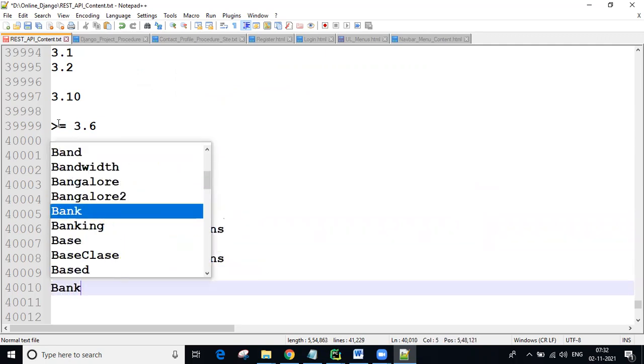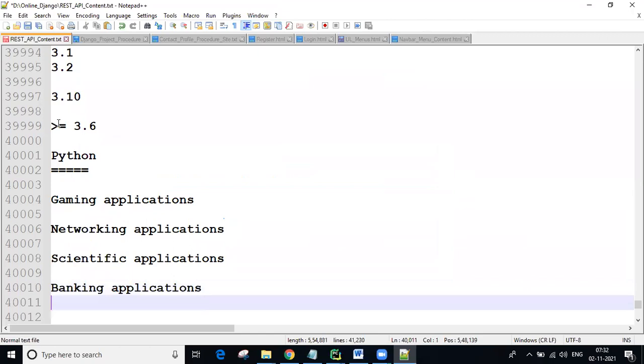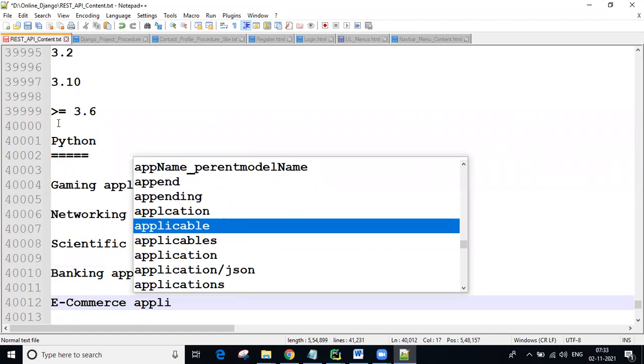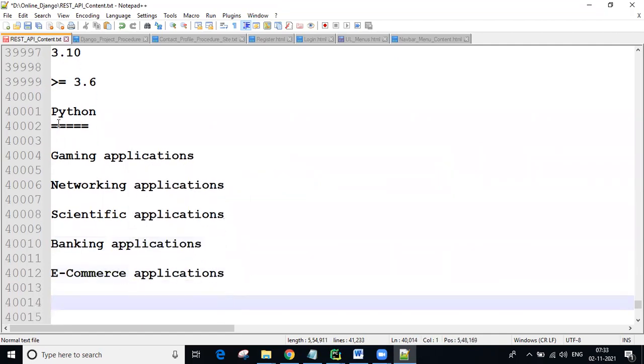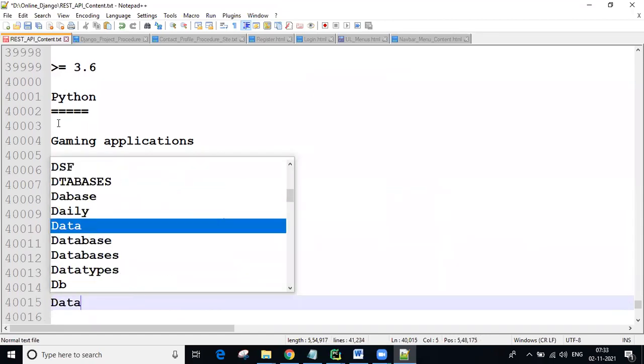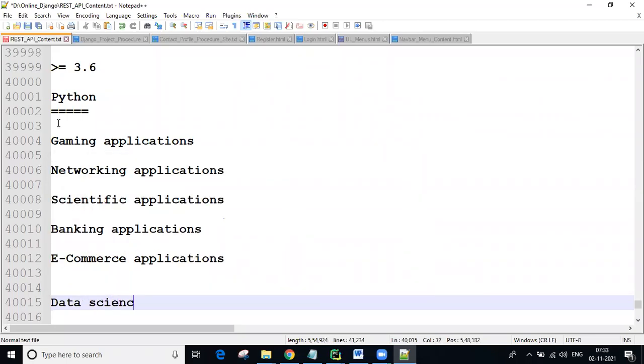Banking applications we can develop, and next, e-commerce applications we can design. So, like n number of sectors there, guys. For neural networks related, Python we can use also. Data science related applications are there, for data analysis purposes. Data science applications you can do.